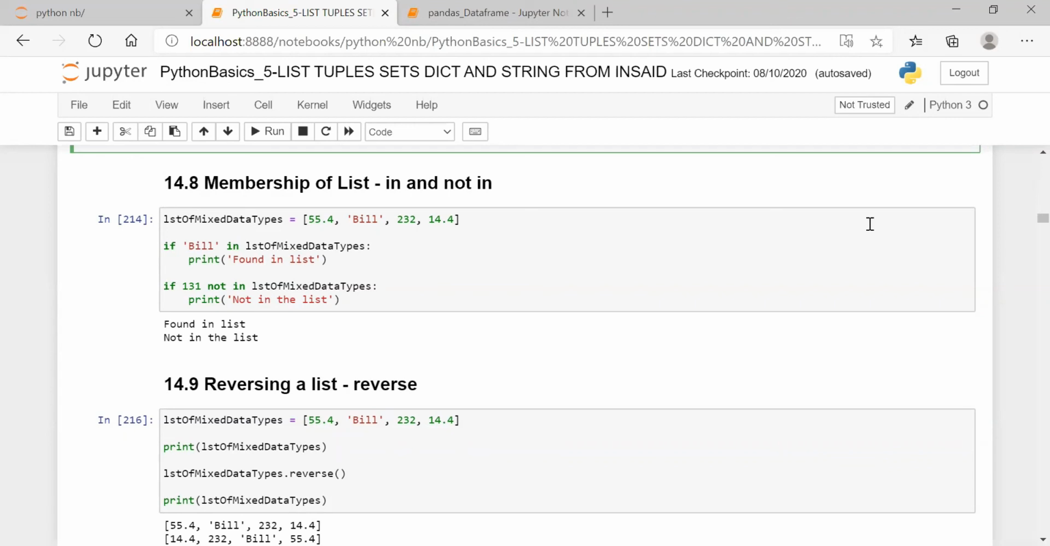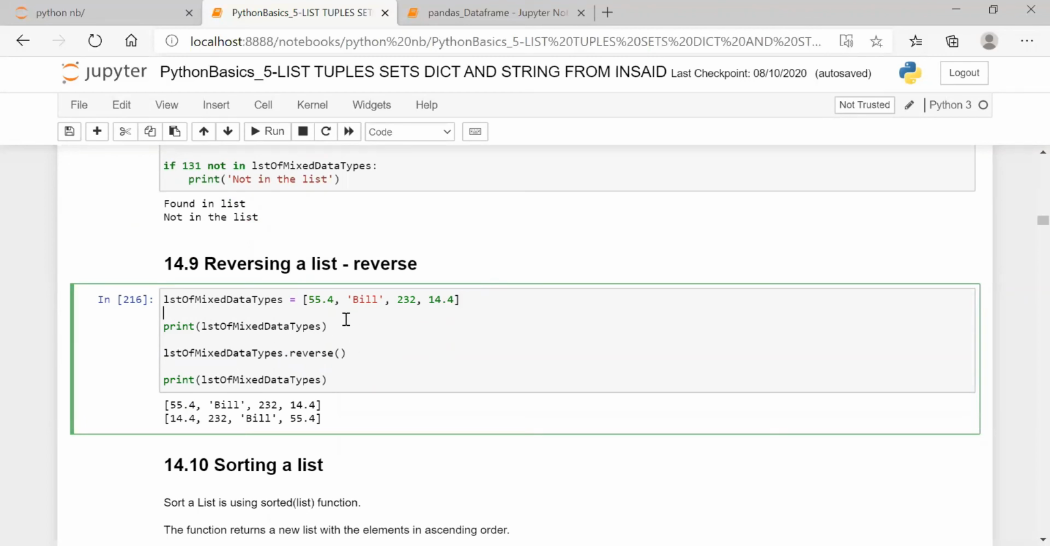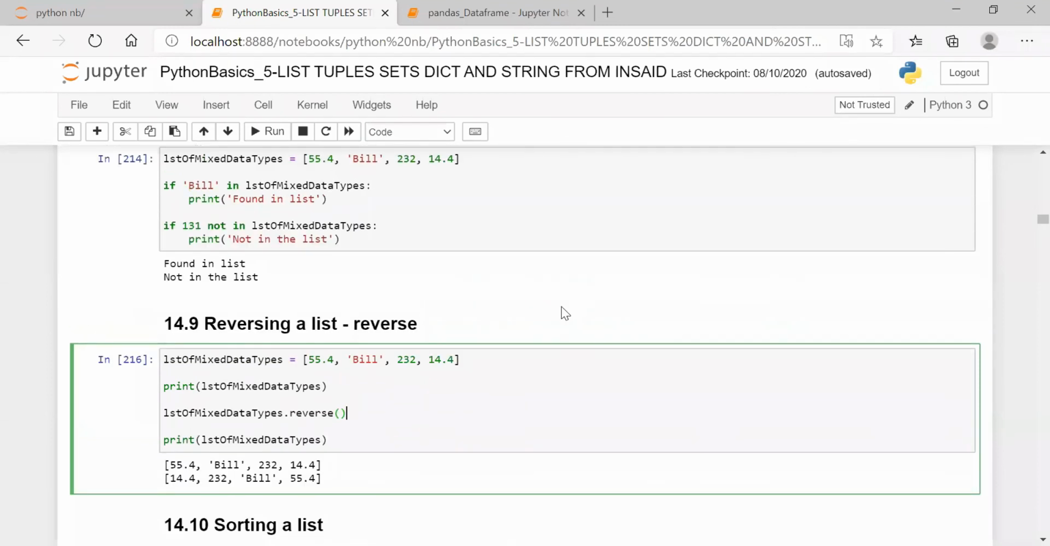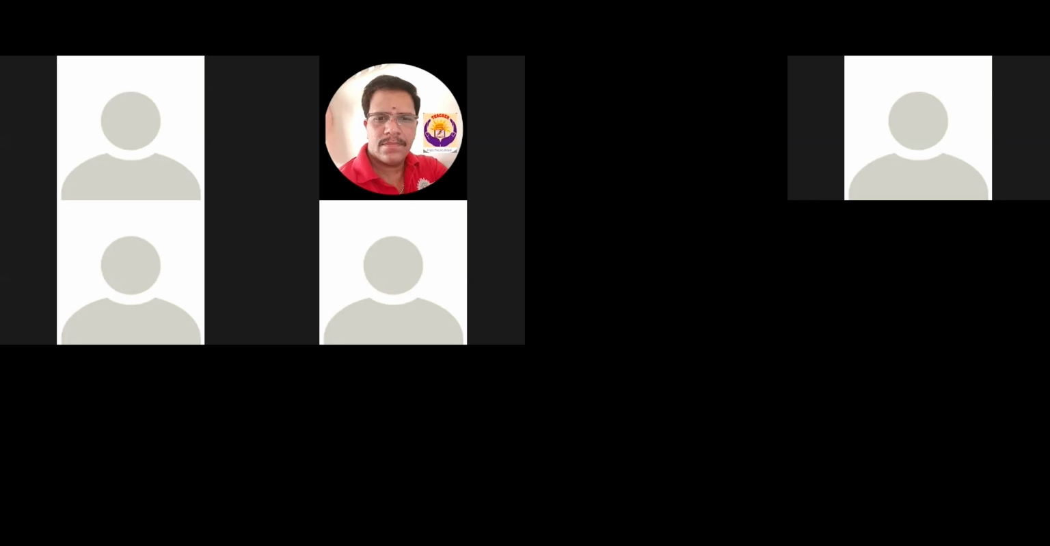Now we'll see reversing a list. We have the reverse method. So a list with index. I have 54, bill, 232 again like this. I'm printing the normal list. After that, I'm using the built-in function reverse. It gets reversed as it is. Is it clear? Yes, sir. So take the screenshot of this, and with that we'll stop now. Any doubt you have? No, sir.